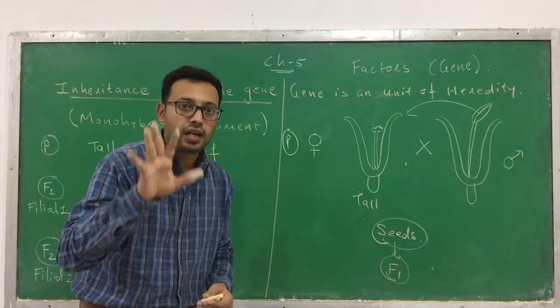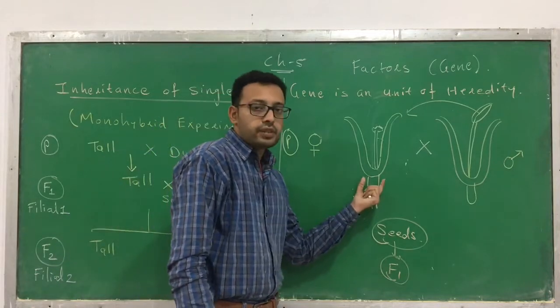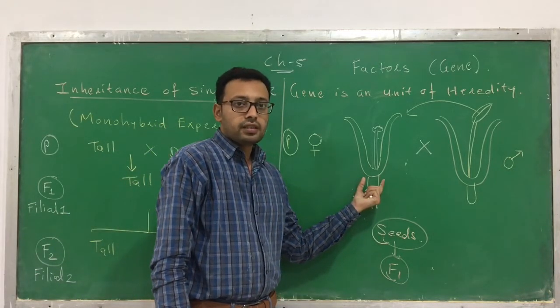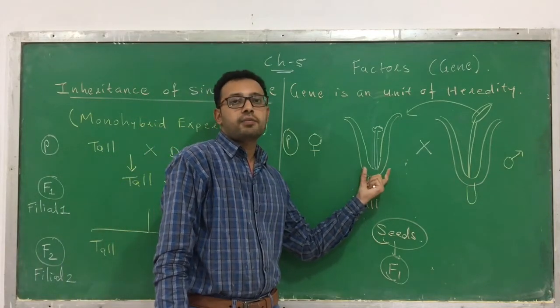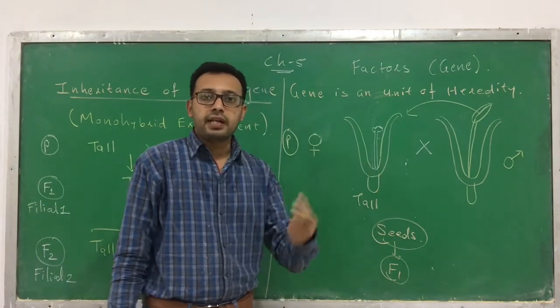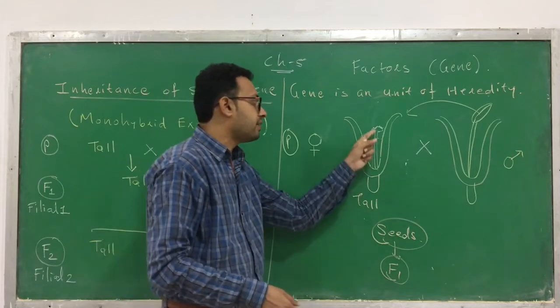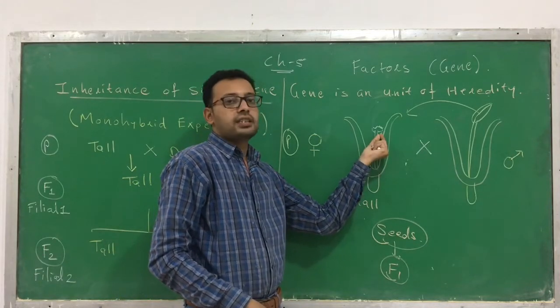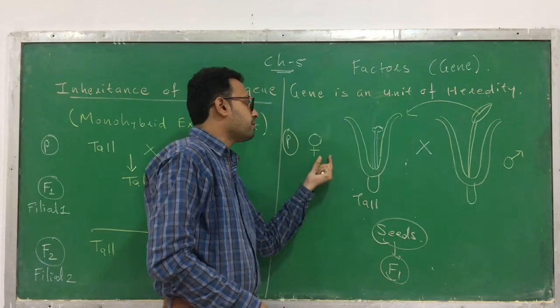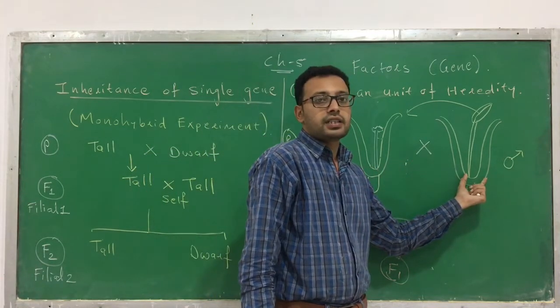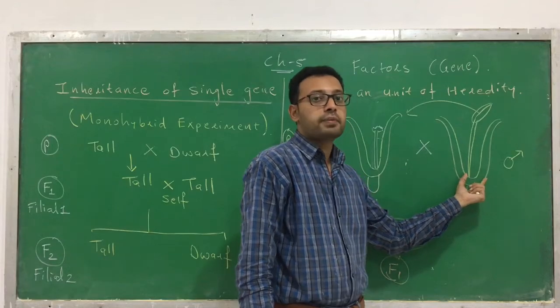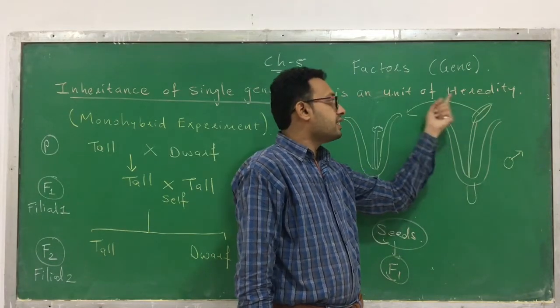I will repeat how he did it. He did experiments on a garden pea. He took the flower from a garden pea. Garden pea is a bisexual flower, so he removed the anther, and just the carpel remained. So now it becomes a female flower. Now he selected one flower from a short plant of a pea and took just the pollen grains from it.